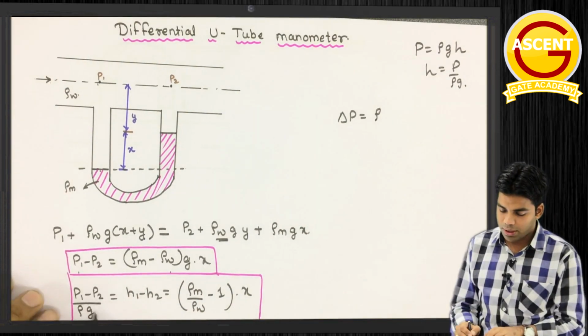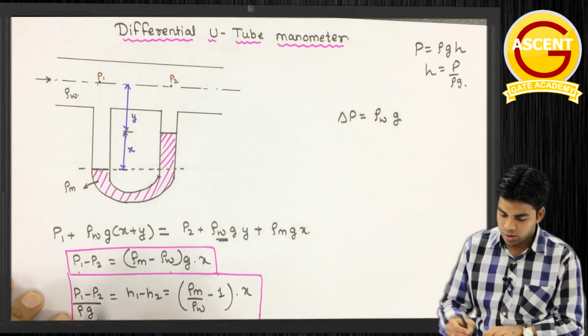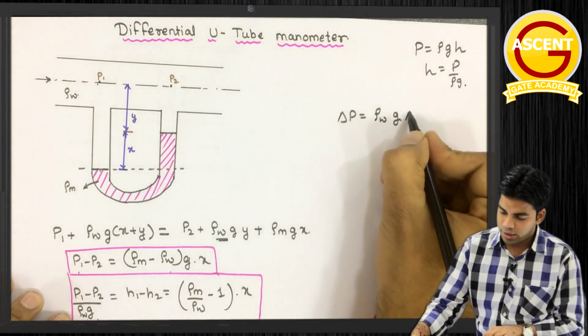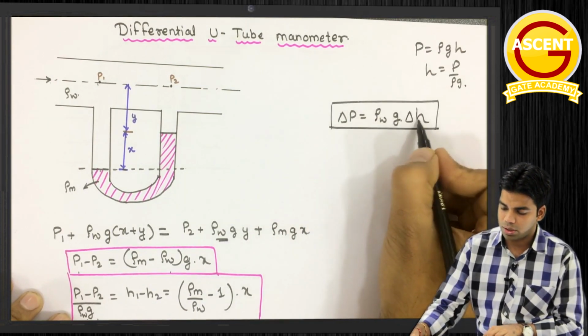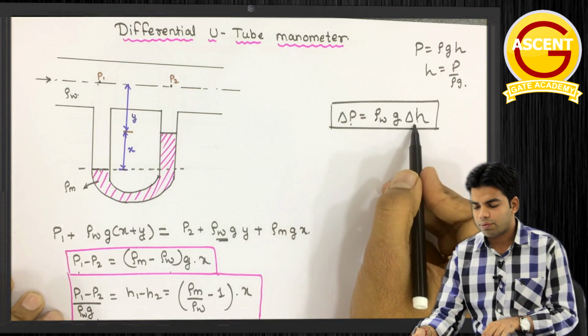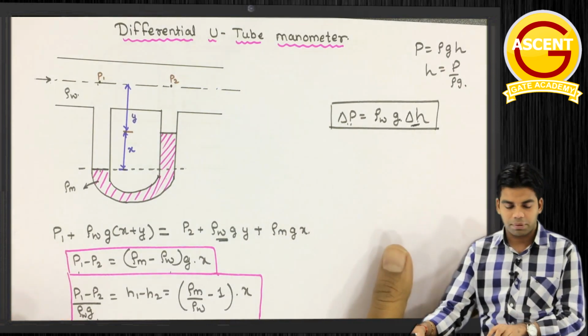Or you can say this del p, change in pressure, del p is equal to rho w g into del h, where h1 minus h2 is del h. This is how we can measure the difference in pressure. If we have the head difference, we can calculate the difference in pressure, del p.